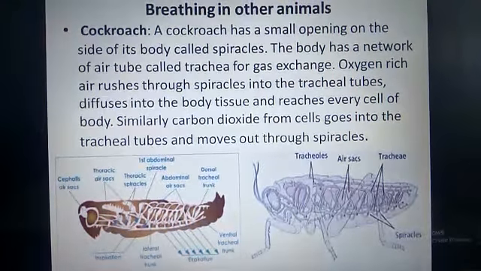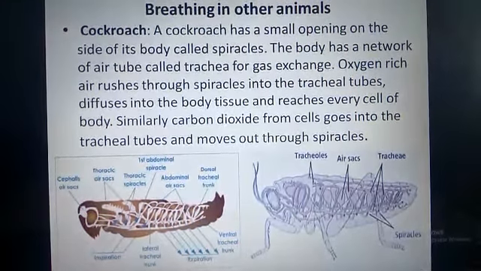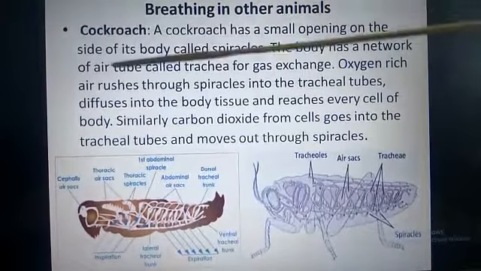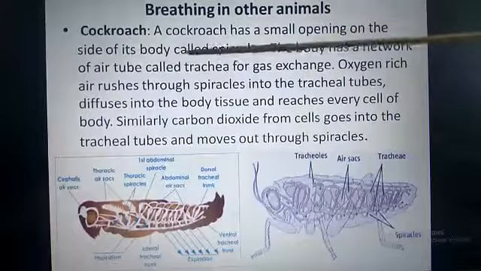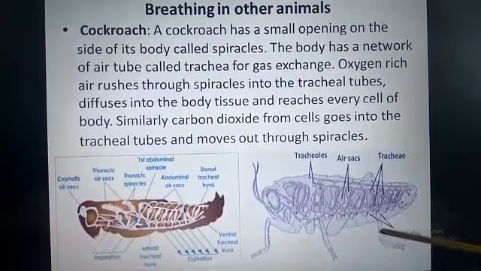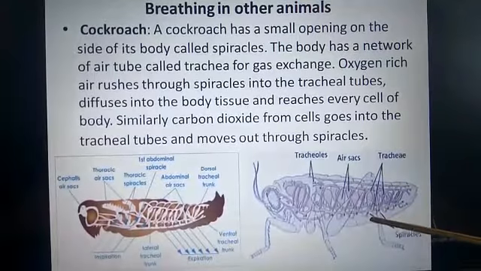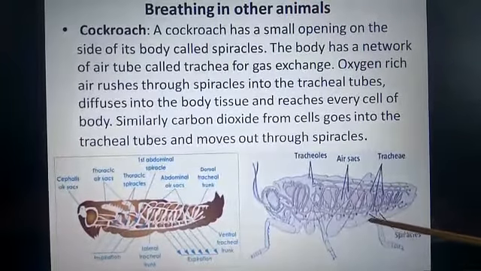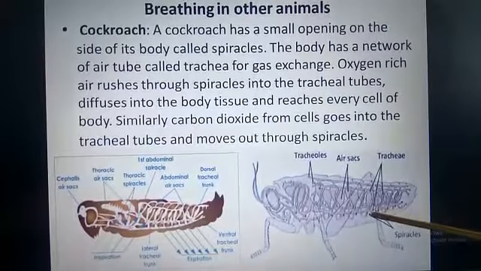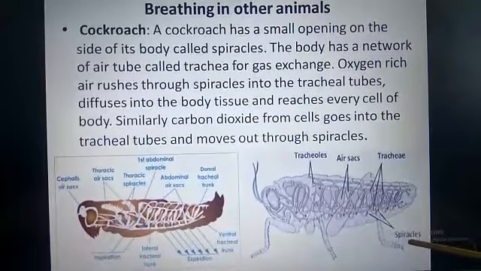Breathing in other animals. Let us go to cockroach. A cockroach has small openings on the side of its body called spiracles. Look at the picture here. These are small openings, and this opening is called spiracle.